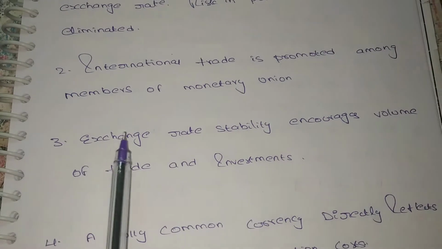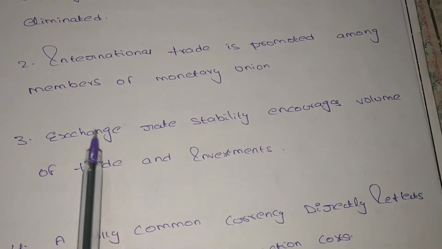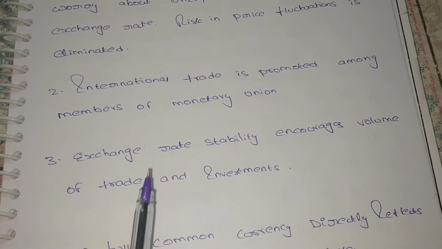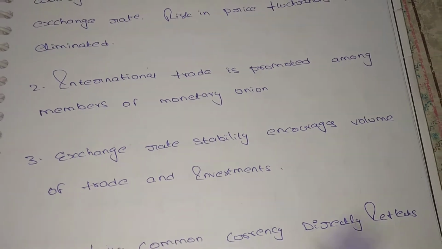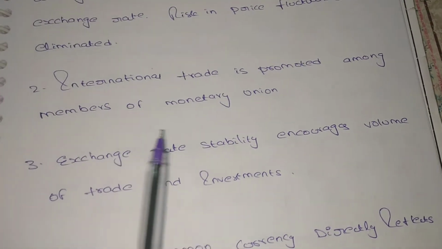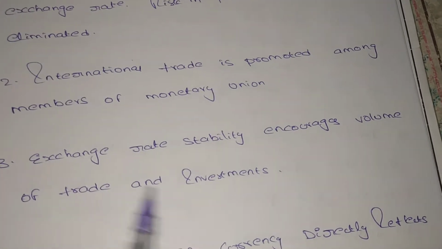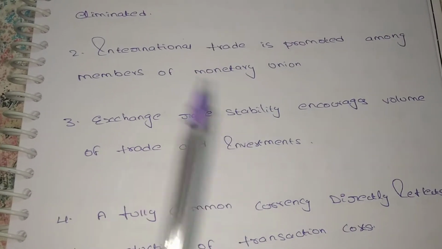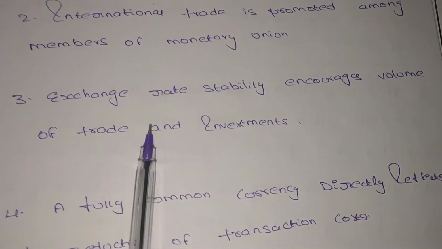And the third advantage is that exchange rate stability encourages volume of trade and investments. Here the exchange rate is stable, meaning it is fixed. There is no change in the exchange rate. When two countries exchange goods, the rate is fixed at a particular point, so whether the market rate increases or decreases, they follow this fixed rate only. For that reason they can increase their trade and also investment. Trade means exchanging goods and services, and investment means they exchange investment too. So it is also one of the advantages. Based on price stability, we encourage our trade and investments too.